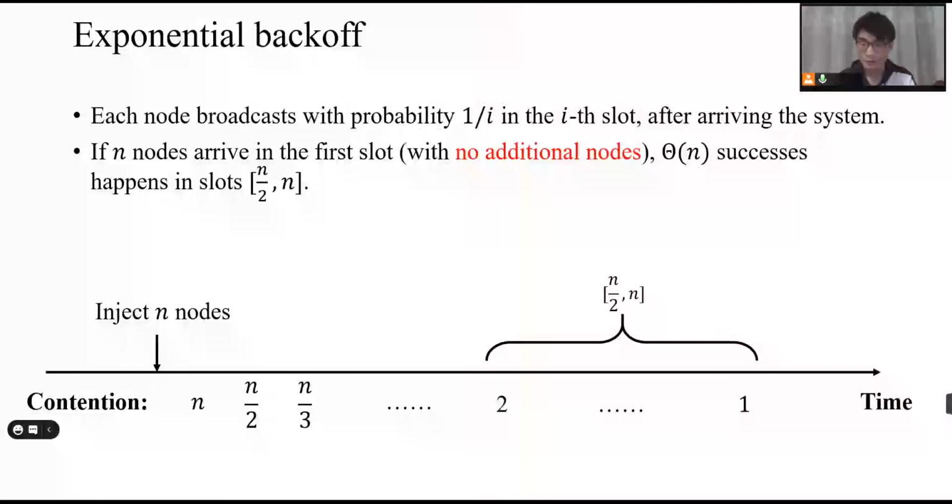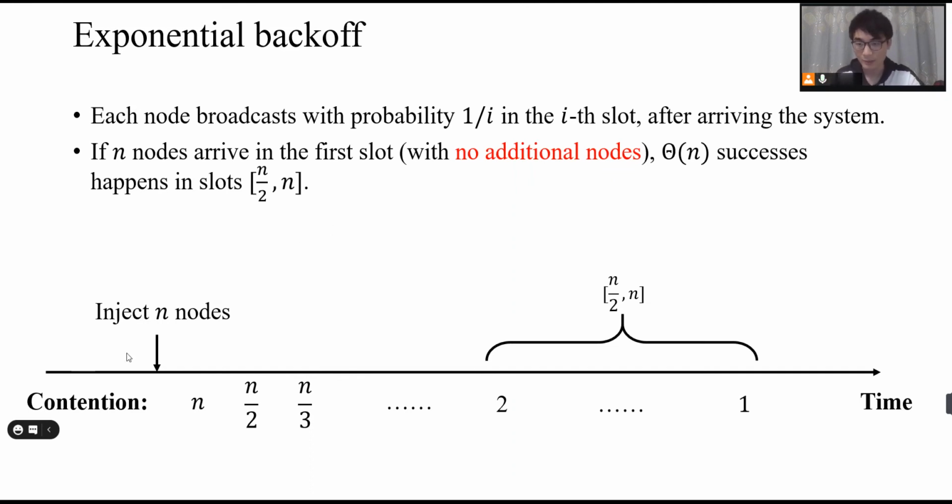First, I want to show a very useful technique to solve the contention resolution problem, that is exponential backoff. There are several descriptions of it. I put a very easy description here. That is, each node just broadcasts with probability 1/i in the ith slot after it gets into the system. That means the node runs an exponential backoff. Why is exponential backoff so powerful?